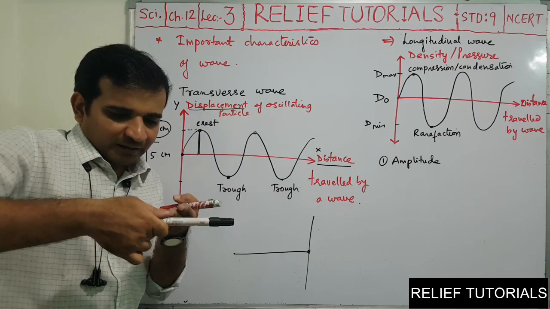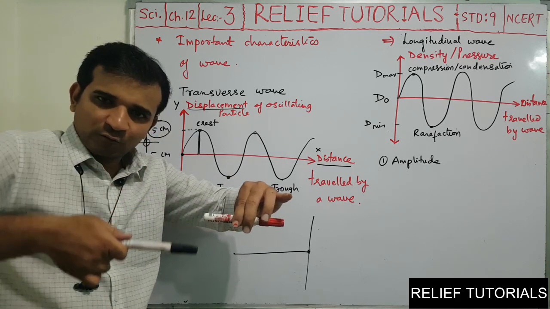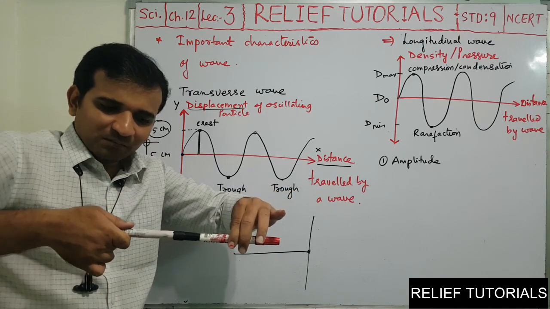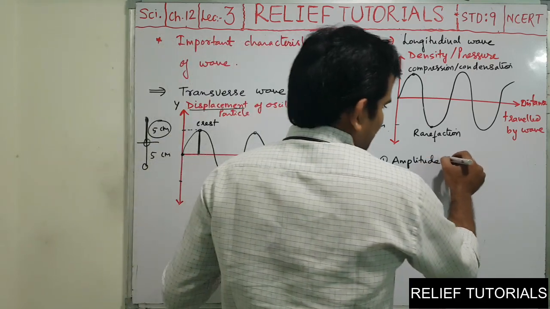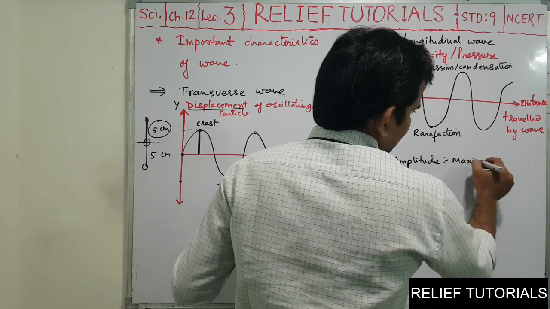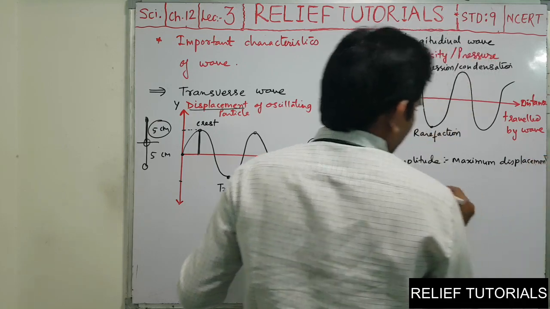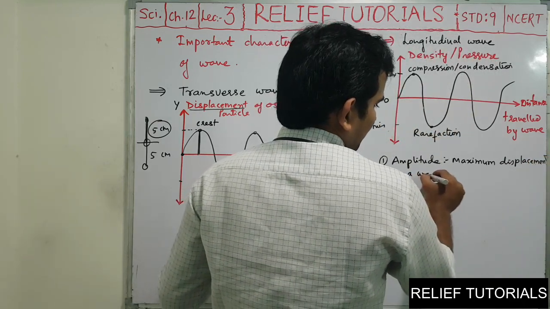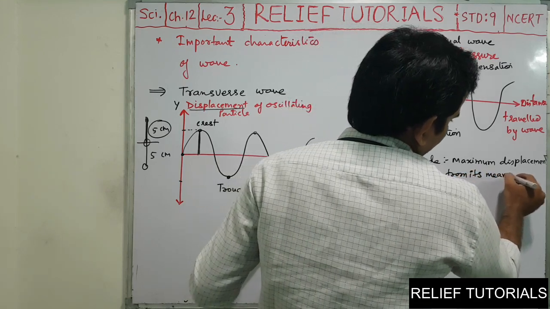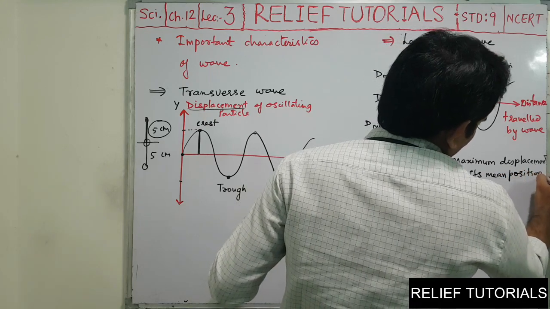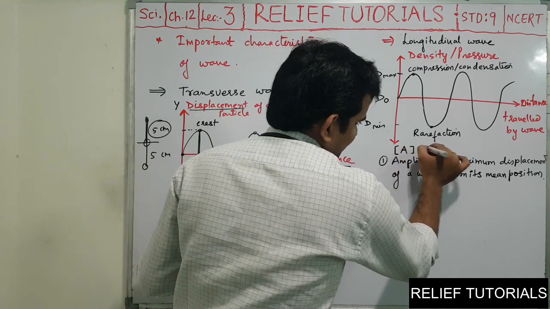Whatever displacement I am taking, let us say this is the mean position, and now I move the rope 5 centimeter up, 0, 5 centimeter down, 0, 5. So the maximum displacement from the original position is 5, so the amplitude is 5. Amplitude means the maximum displacement of a wave from its mean position. Amplitude is symbolized by A, and its unit